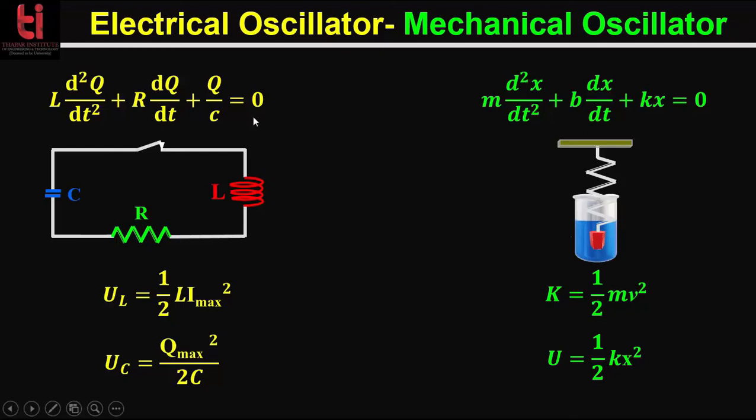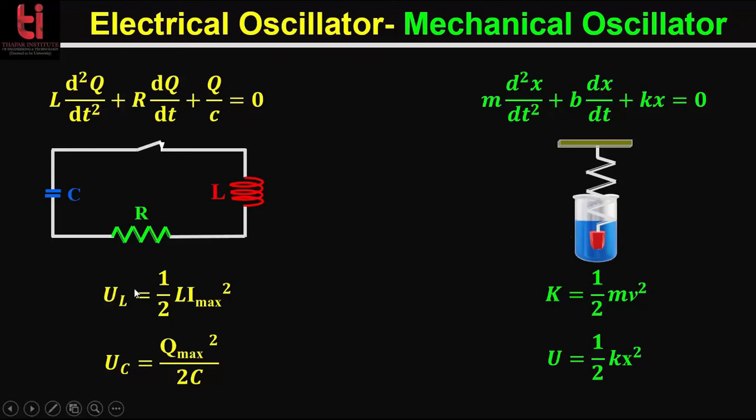Basically both are identical. Comparing these two equations, the charge is equivalent to the position, the current is equivalent to the velocity, the potential difference is equivalent to the force, and the resistance is equivalent to the viscous damping coefficient, B. The capacitance in this LCR circuit is equivalent to 1 by K, where K is the spring constant, and the inductance L is equivalent to the mass of the system. So d2q by dt2 is equivalent to the acceleration of the system, and the current, dq by dt, is equivalent to the velocity, dx by dt.